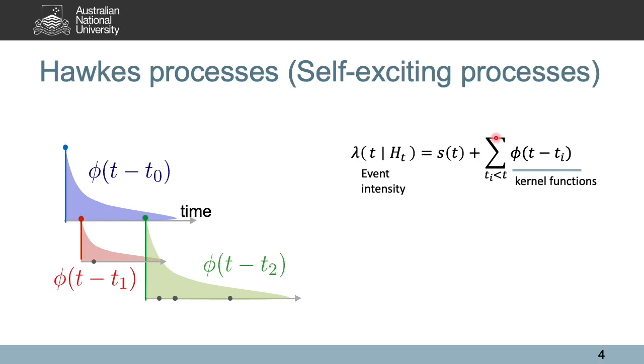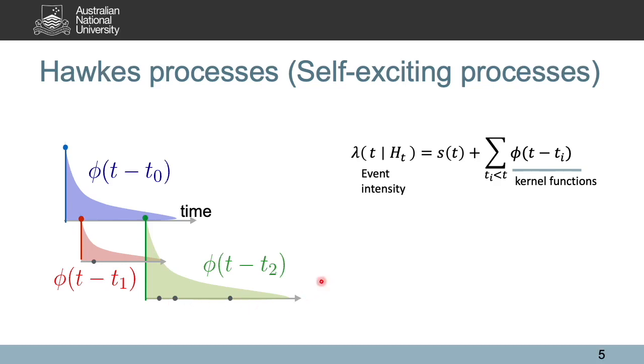We can see from the example figure on the left-hand side, the purple event is the first event coming from the background. Its likelihood of triggering future events follows this decay function as shown in this color. And in total, it spawned two events in red and green. In the end, those two events also excited their own child events as shown in those dots.